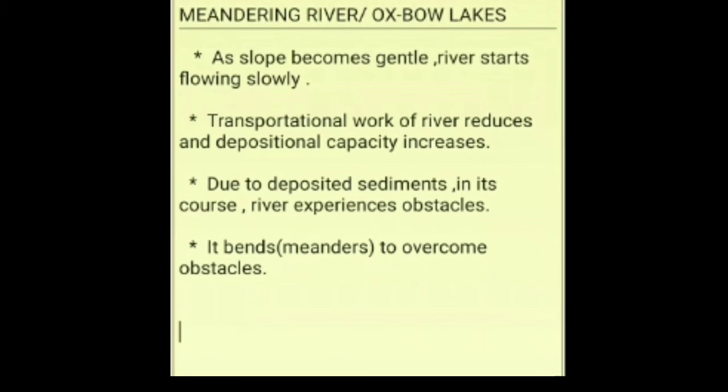Due to the deposited sediment in its course, river will experience obstacle, hindrance. It will find the depositional material in its course. So river will not be able to flow in a straight line. It will have to curve itself. It will have to move in a zigzag manner. This bending of the river is called meandering of river, and this meandering is done to overcome this obstacle. So the course of the river will not be straight anymore, but it will be having bends, it will be having meanders. So you have understood what are meandering rivers.